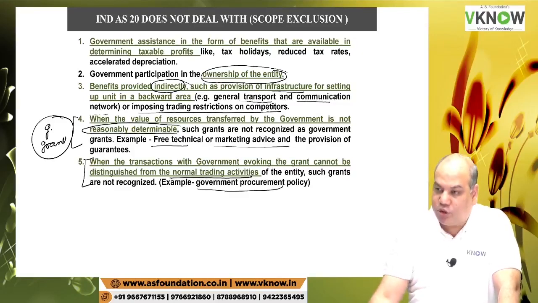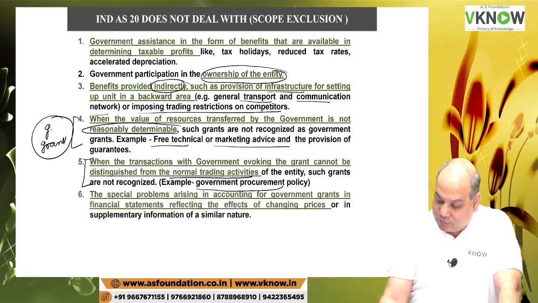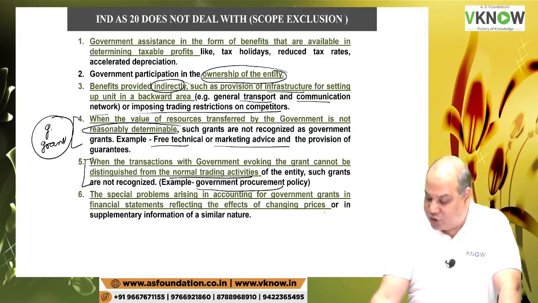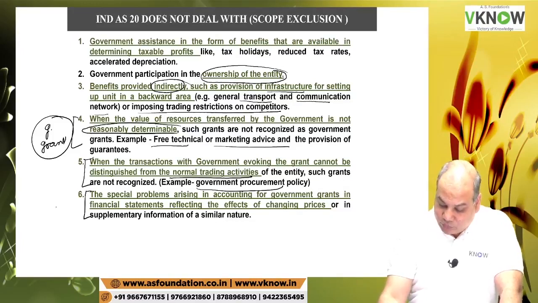Example, government procurement policy. Then special problem arising in accounting for government grant in financial statement reflecting the effect of changing prices or in supplementary information of a similar nature. So this is called inflation related accounting, not covered by this standard.